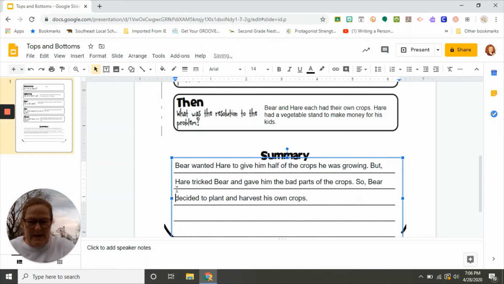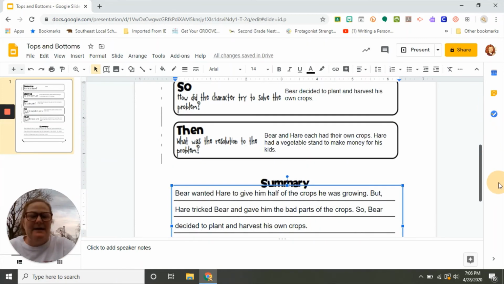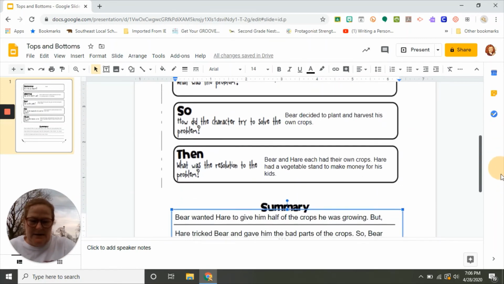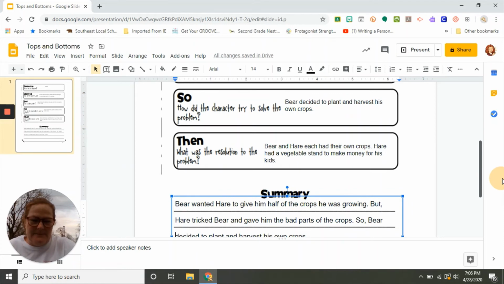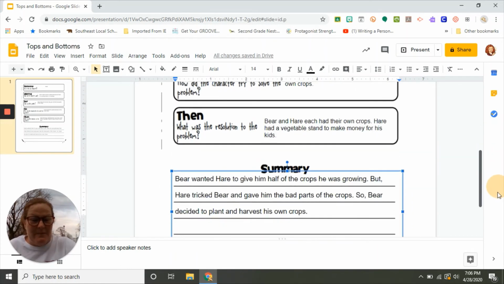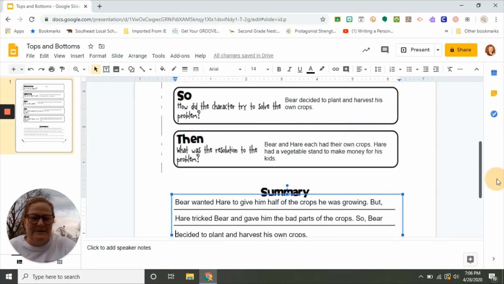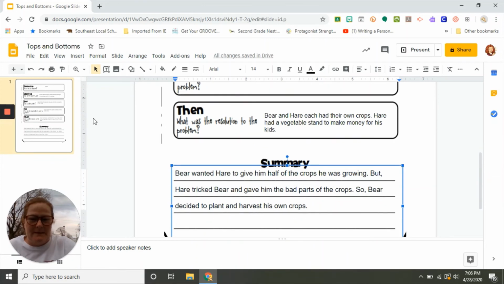I'm going to go right back up, make reference to the last part of it. And if you look at it, we can say who? Bear. Is that in our summary? Yes. What did he want? He wanted Hare to give him half of the crops he was growing. But what happened? Hare tricked Bear and only gave him the bad parts of the crops. So what did Bear do? He decided to plant and harvest his own crops. Then we'll go ahead with the resolution to the problem, because this is how everything was solved at the end.